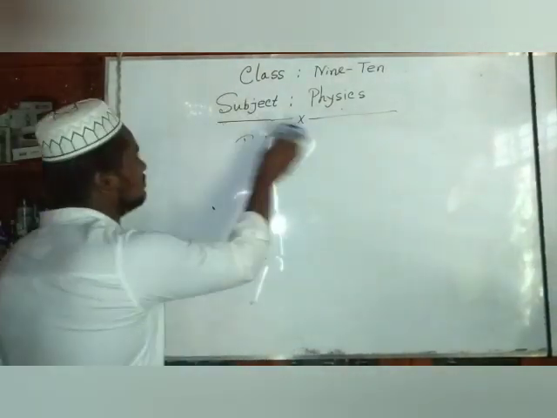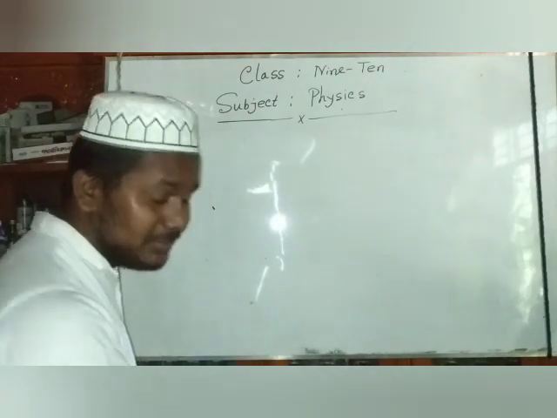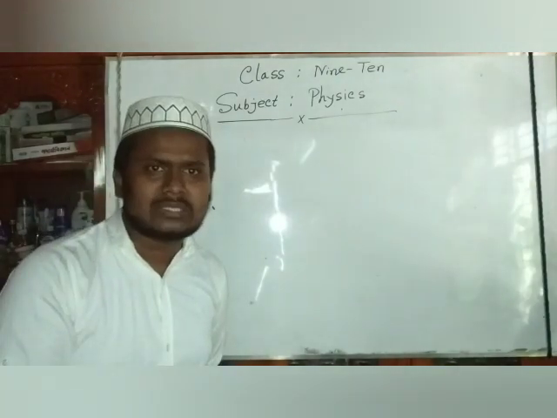So dear students, kinetic energy, that means for a moving object.